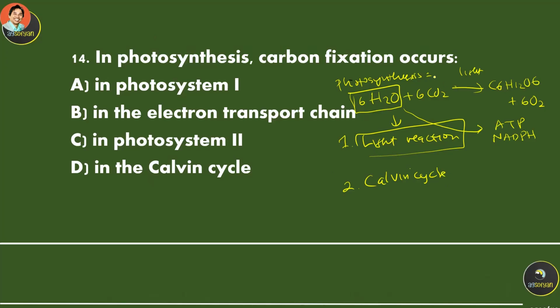This is the one that uses this. Calvin cycle has three stages. The first one is called the carbon fixation. Second one is called the carbon reduction.